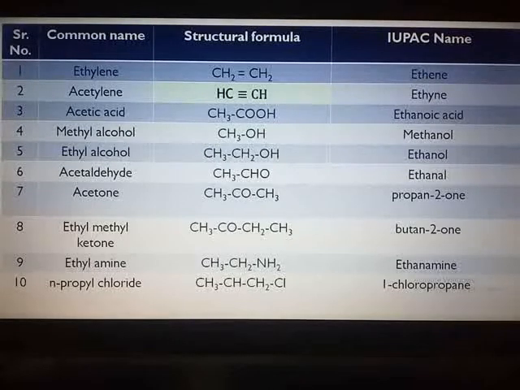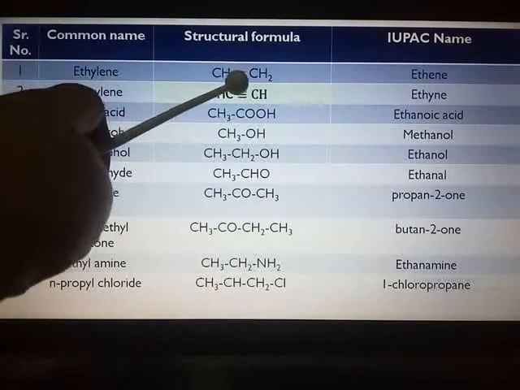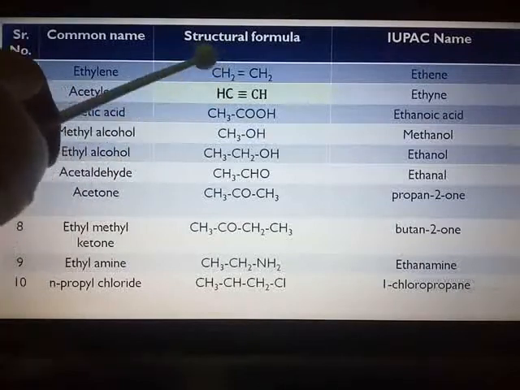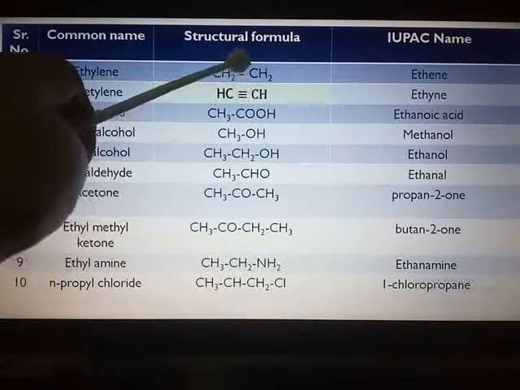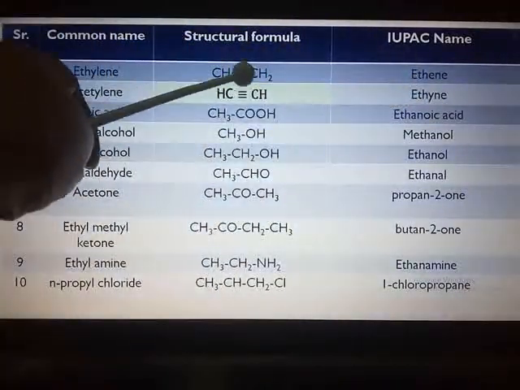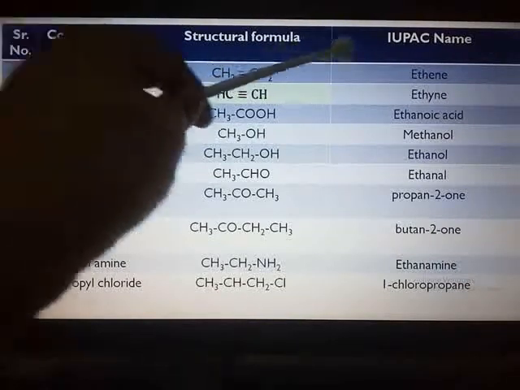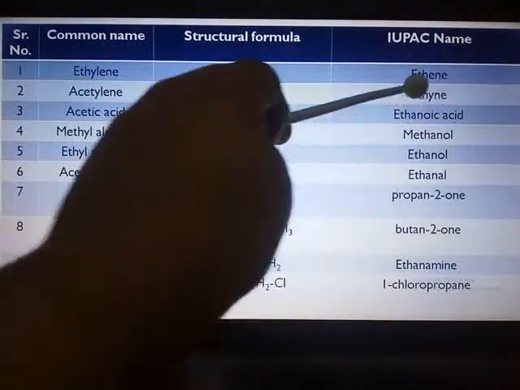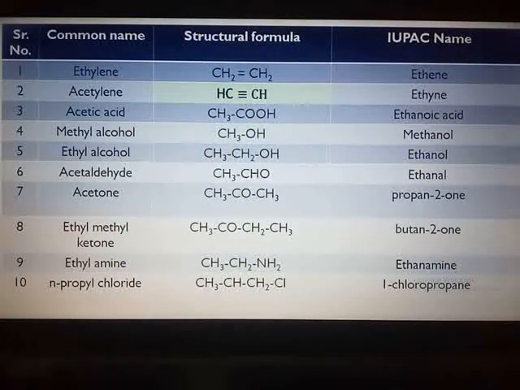Next is acetylene, CH≡CH. Now here you have to be careful. 2 carbon atoms are there, so ethane. But you can see a triple bond. No functional group is there. So ANE changes to YNE and the name is ethyne.